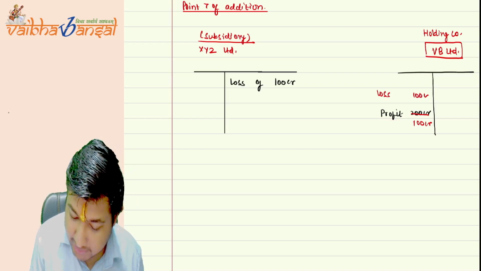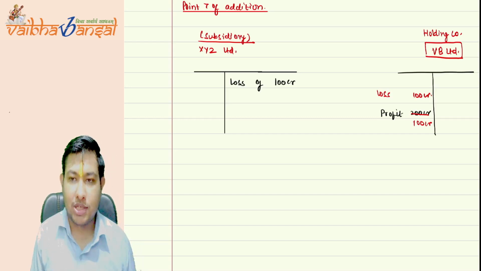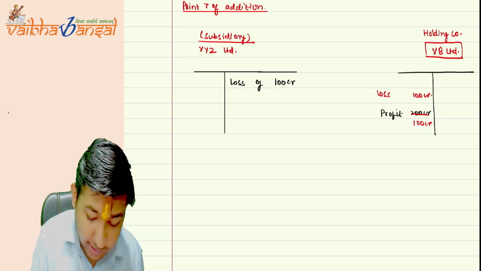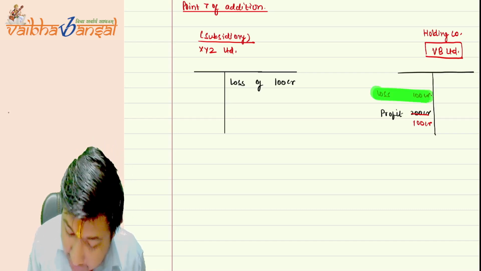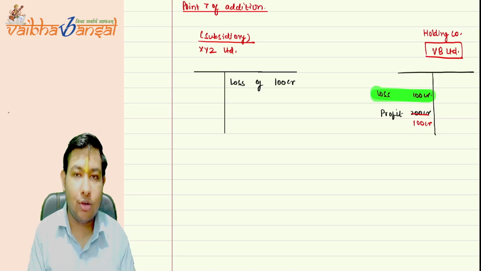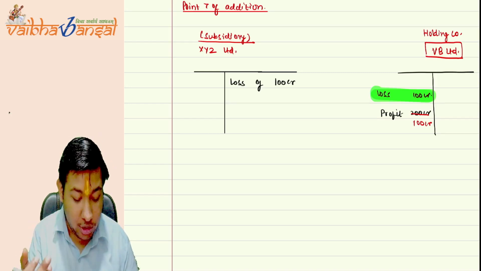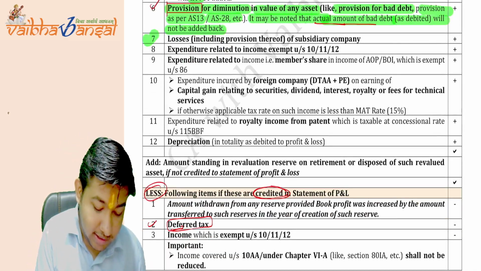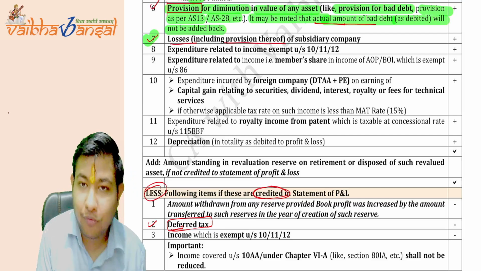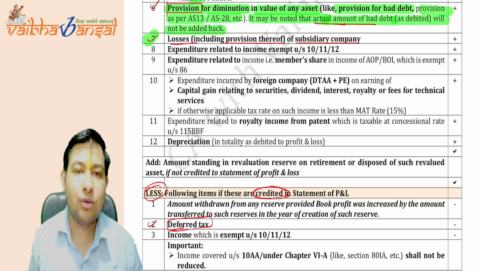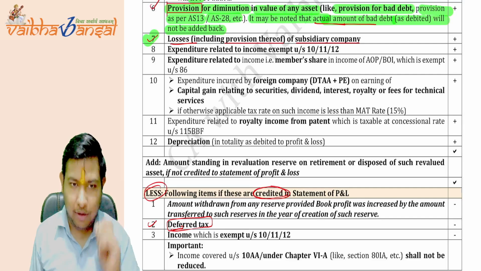Loss 100 CR. So that reduces your losses by 100 CR. That's why the government just wanted to add it back. The reduced 100 CR balance due to the loss of the subsidiary need not be added back in your accounts. So the government said under point number 7, the losses, including the provision thereof, of the subsidiary company need to be added back to the P&L of the parent company.